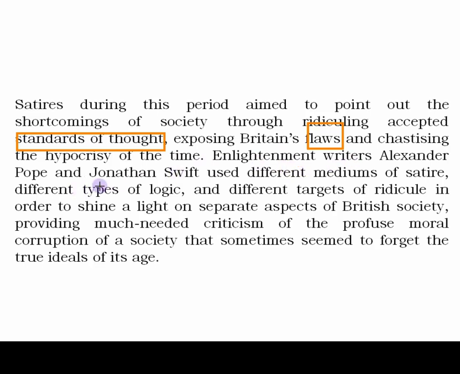Enlightenment writers Alexander Pope and Jonathan Swift use different mediums of satire, different types of logic, and different targets of ridicule in order to shine a light on separate aspects of British society. So there is a comparison with Jonathan Swift here, providing much needed criticism of the profuse moral corruption of a society that sometimes seemed to forget the true ideals of its age. So they were not following the true ideals of the age, and two great satirists were on the surface at that moment, and the names are written here.